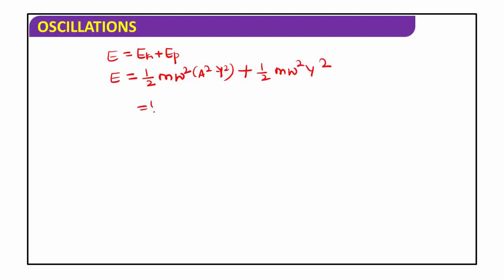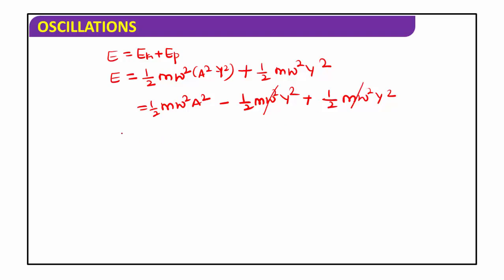Simplify this equation, you get 1 by 2 m omega square into a square minus 1 by 2 m omega square into y square plus 1 by 2 m omega square into y square. Here minus 1 by 2 m omega square into y square and plus 1 by 2 m omega square into y square cancel.